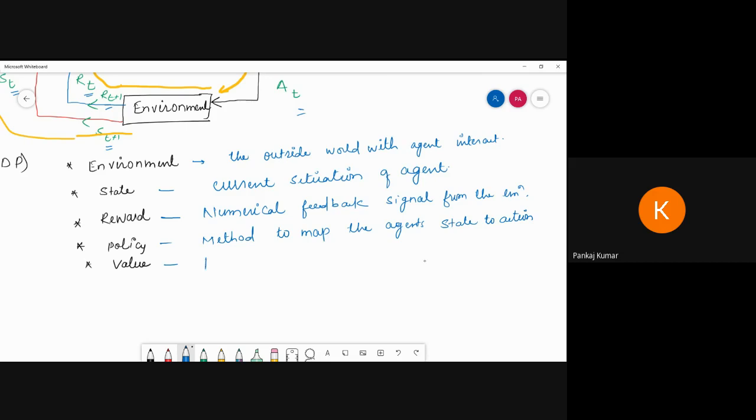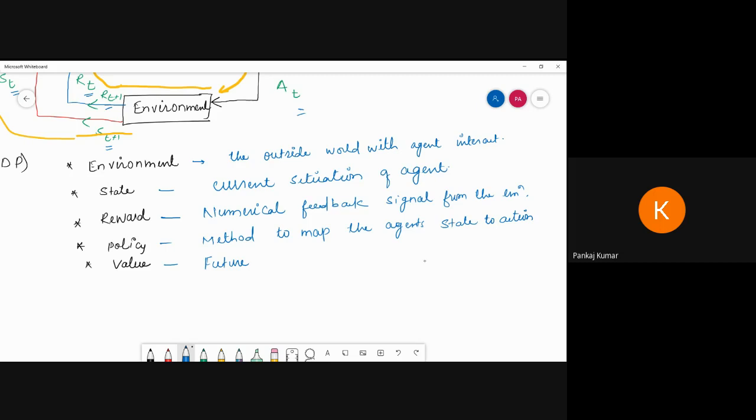So value means the future reward. That means, if I do this work, then I can achieve that much reward. Okay, so our guardians tell us that if you get this many marks in 10th, you will get this. So that is the value, that is the future reward.